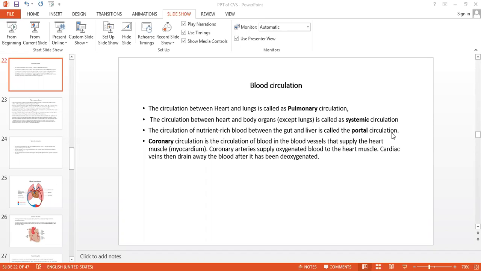And the portal circulation is the circulation between the digestive system, that is, the nutrient-rich blood from the gut, and the liver, that is, the blood between the GI system and the liver. It is called the portal circulation. Now we will see the coronary circulation.